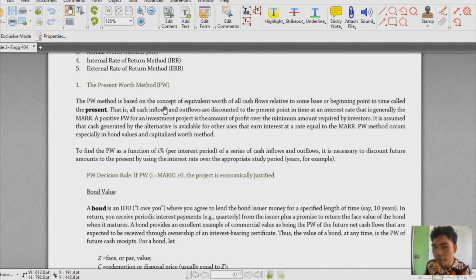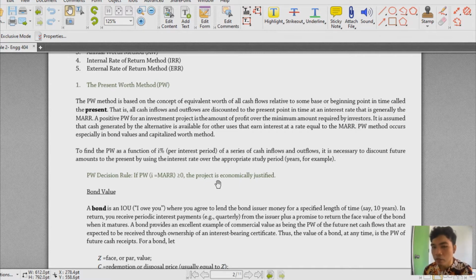And the thing is, wala naman tayong bagong formula dito. Kung ano yung formula natin for present worth, ganun lang din siya dito. But we have a decision rule that we have to remember. The present worth decision rule is that if the present worth using the MARR stated in the given is greater than 0, the project is economically justified. So that means that if we were able to solve for a present worth that is negative, our project, or let's say yung ating business or basta mga ganon, that will not be economically justified. So even if it's just 1, basta siya is greater than 0,